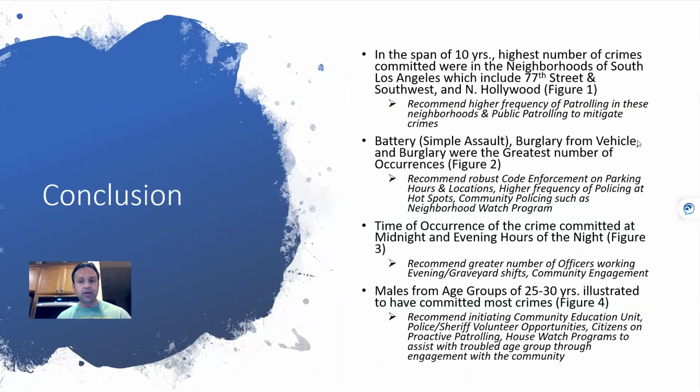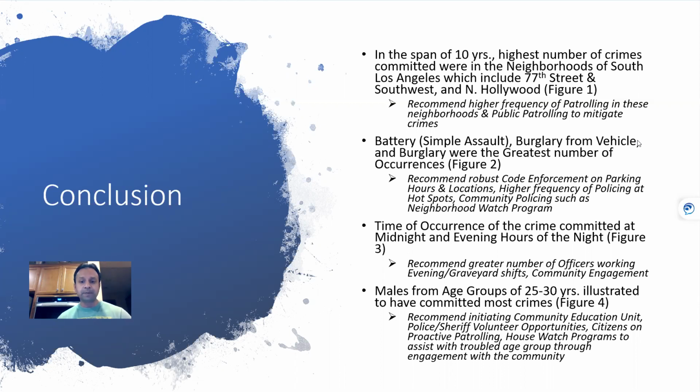The second takeaway was battery, burglary for vehicles, and regular burglary having the greatest number of occurrences. Again, recommending robust code enforcement of parking hours and locations, higher frequency of policing on hotspots, and a lot of community policing, such as neighborhood watch, which would help the community bring down some of those crime rates.